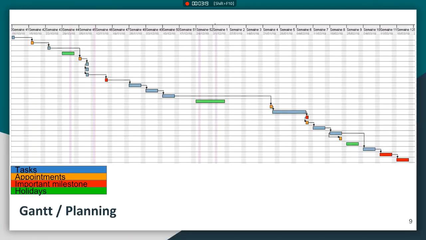In order to achieve the project, we needed to put in place a Gantt chart to plan our work sessions and also some appointments with our teacher. It's an important part of the project because it helps us to realize how much we have done and how much we still have to work to meet the deadline. Here is a global view of our Gantt chart.